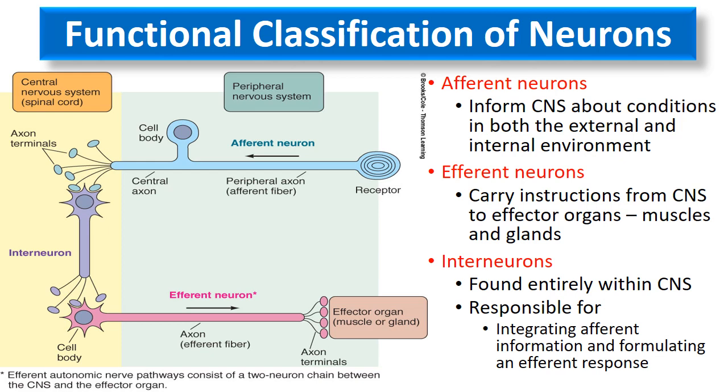So this is how the functional division of a neuron is, that it is divided into afferent, which is a sensory neuron, an interneuron, and third is the efferent or the motor neuron, which takes the motor response towards the effector organ.